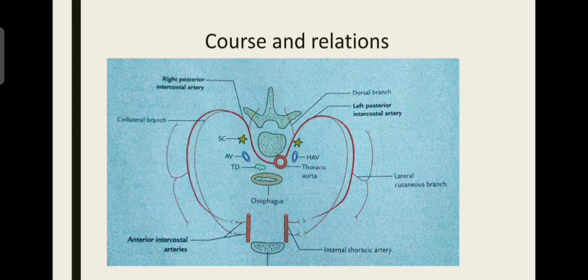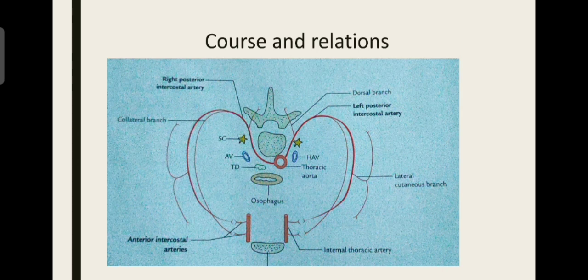Similarly, on the left side, after origin, it passes just behind the hemiazygos vein and accessory hemiazygos vein, and also the sympathetic chain on the left side, and passes anterior to the vertebral body, then goes laterally to the costal groove and terminates by anastomosing with the upper anterior intercostal artery of the same space.